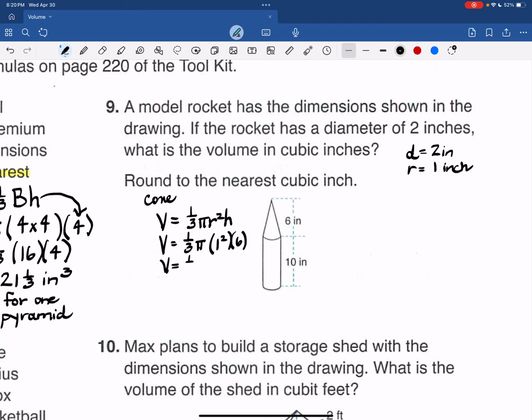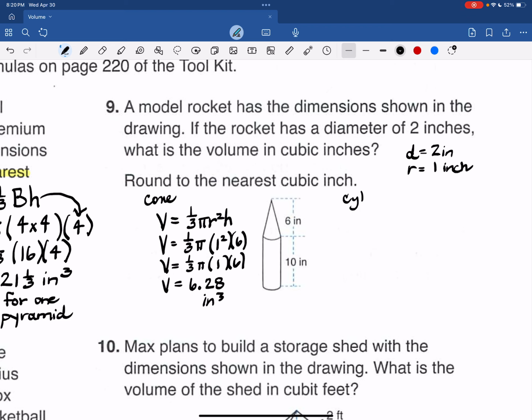So volume is 1/3 times pi times 1 times 6. So 1/3 times 3.14 times 1 times 6 is 6.28 cubic inches.